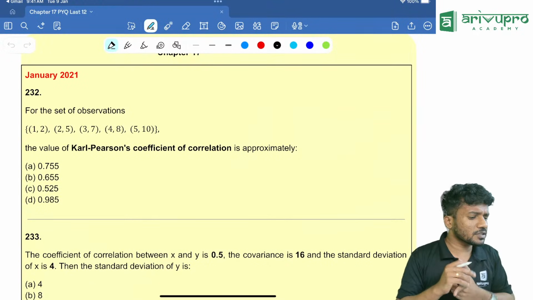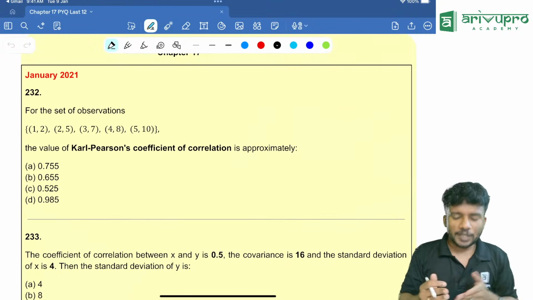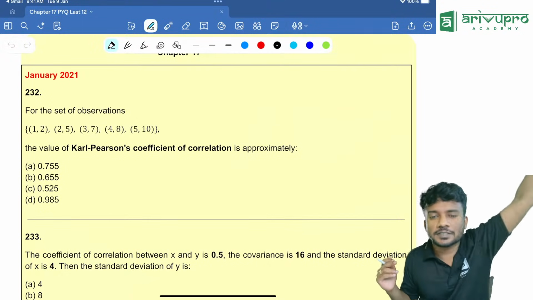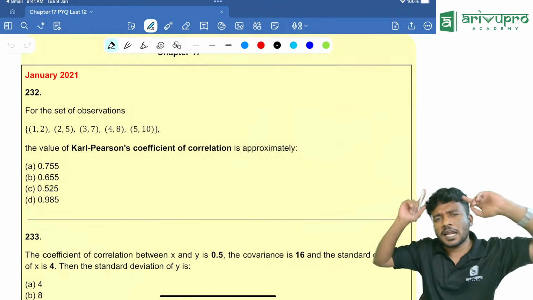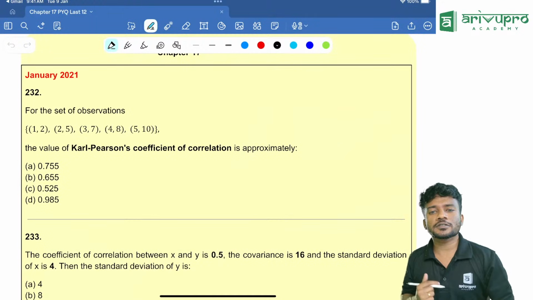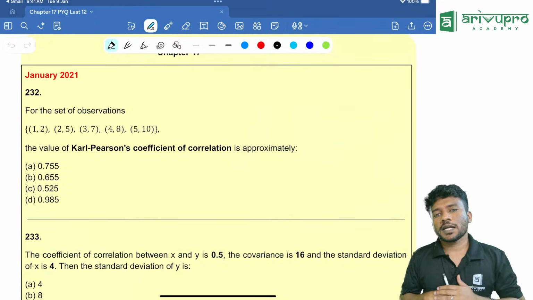Now which chapter is done? Chapter 13 is done. Now we are going to chapter 17. Likewise, one by one we will solve the entire CA Foundation Quantitative Aptitude last 12 attempts. That's our plan. And today we are going to start off with correlation and regression.